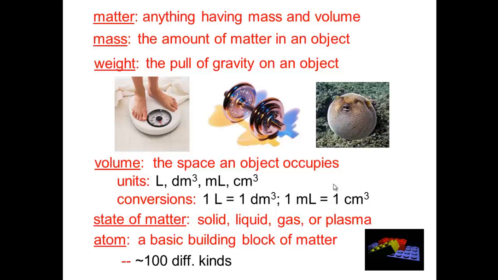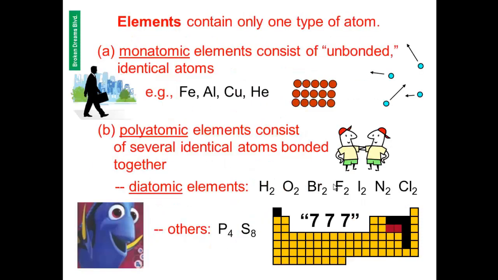Atom is the basic building block of matter, or it's the smallest building unit of an element that maintains the properties of that element. We have more than 100 different kinds of atoms. So, what is an element? Elements are pure substances that cannot be broken down by chemical means into simpler and stable substances.